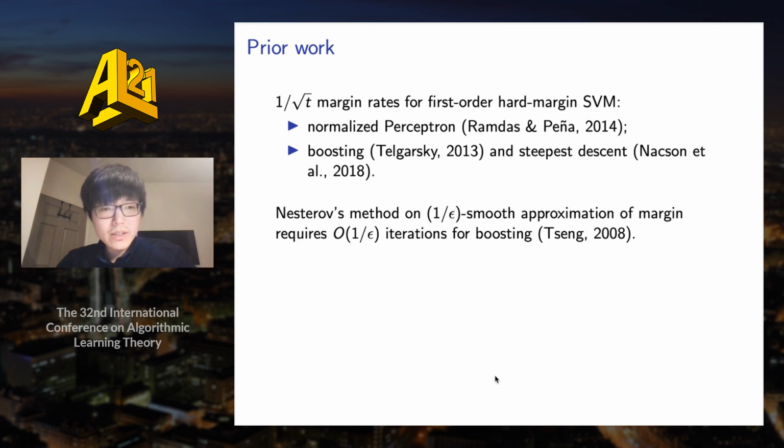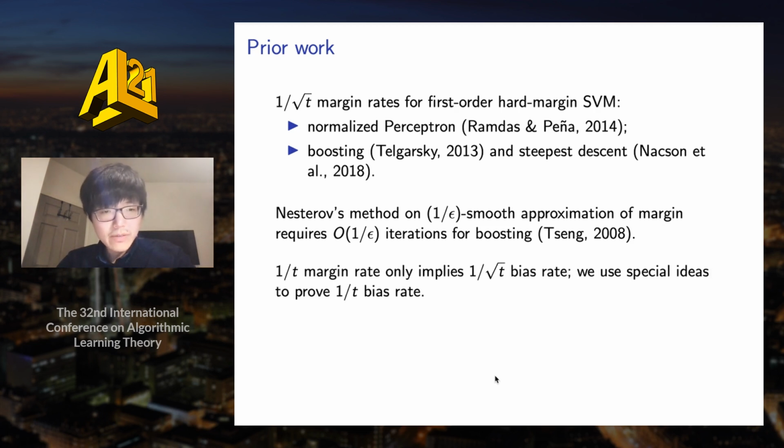We can also run Nesterov's accelerated method on a certain epsilon smooth approximation of the margin function for the boosting problem. And this would require O(1/epsilon) iterations, so kind of a 1/t rate. However, then we will need to run an additional smoothing step on potentially different levels of epsilon.